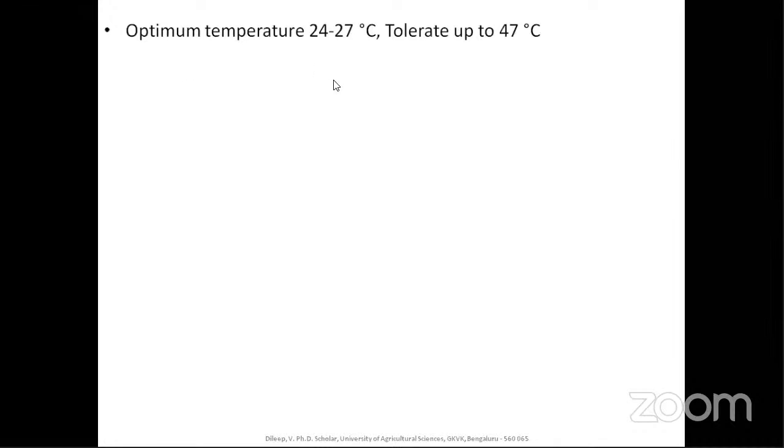So the optimum temperature required is 24 to 27 degrees, because it's a typical tropical crop. The temperature required is a tropical temperature, and it's grown in tropical areas. So 24 to 27 is ideal, and it can tolerate up to 47 degrees Celsius, as in the North Indian conditions where it is grown now. Usually 47 degrees will not be there all the time, so only at the peak, or for some time, can it tolerate that.